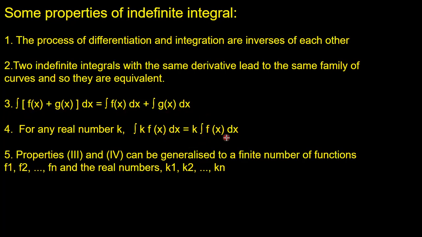We need to integrate only the function, not the constant. Constant can be taken out of the integral sign. And finally, property 4 can be generalized for two terms, 3 terms, 4 terms, and n number of terms. Suppose you have n number of terms and there are n constants, we can take the constants out.